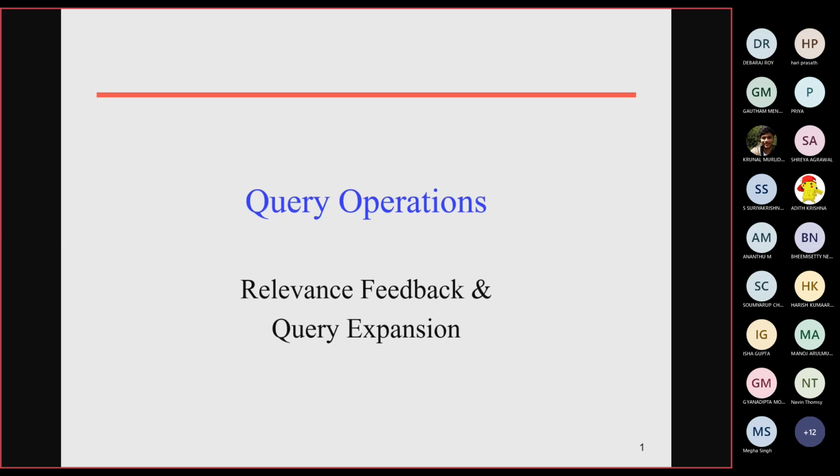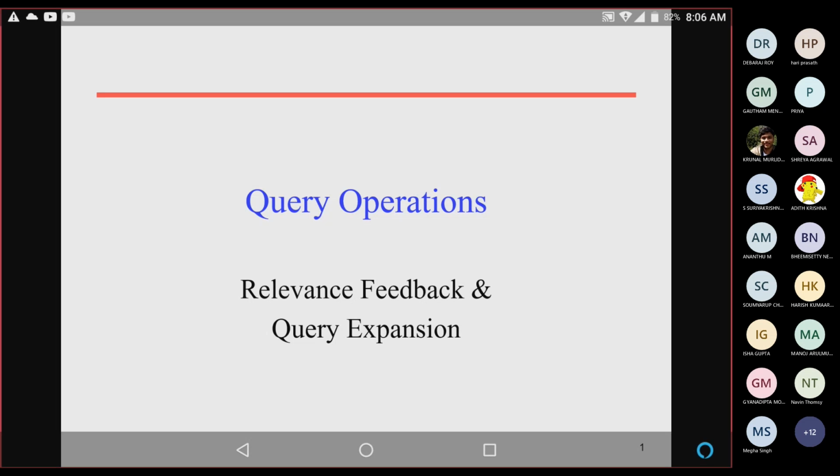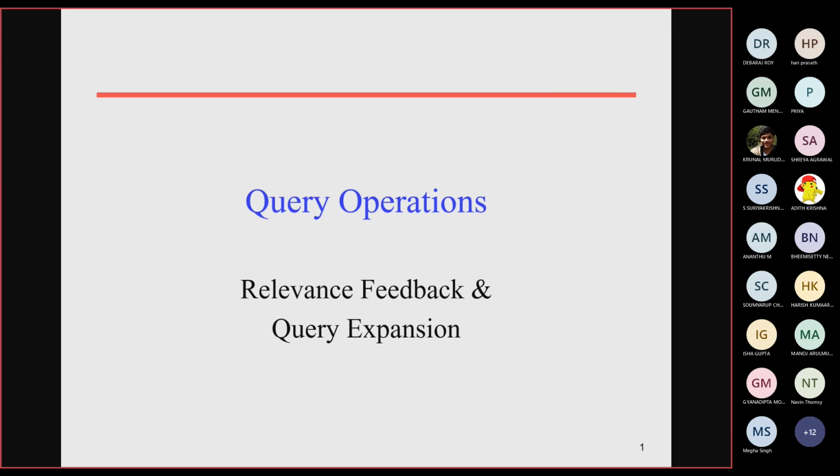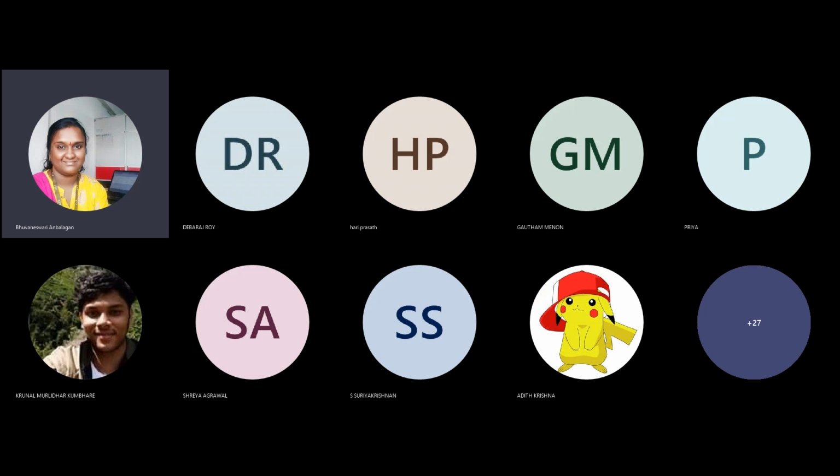So dear students, in the last class, we have seen about given some set of documents. You are giving a document to two different people who are assumed to be the judges, who will tell whether the given document is a relevant document or non-relevant document. The judges are making some mark on the given document: yes, this particular document is relevant, this particular document is non-relevant. Like that, the judge is going to